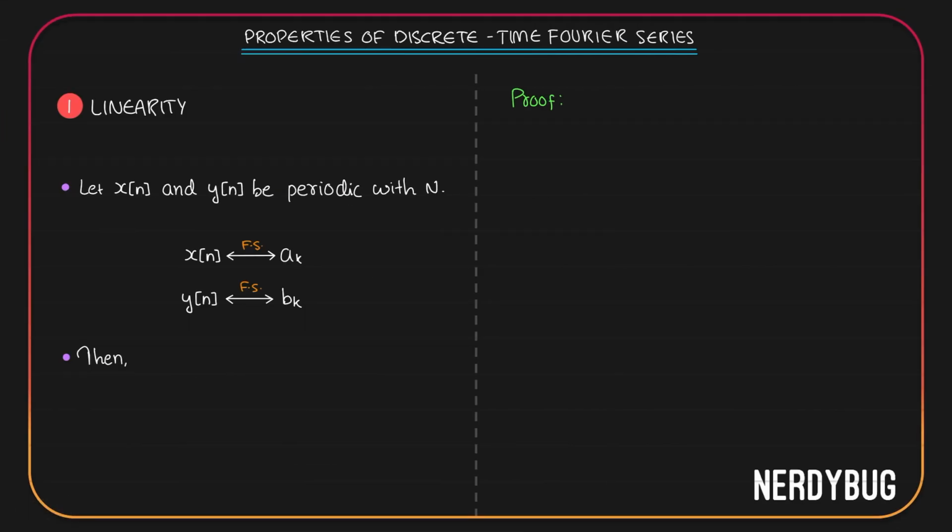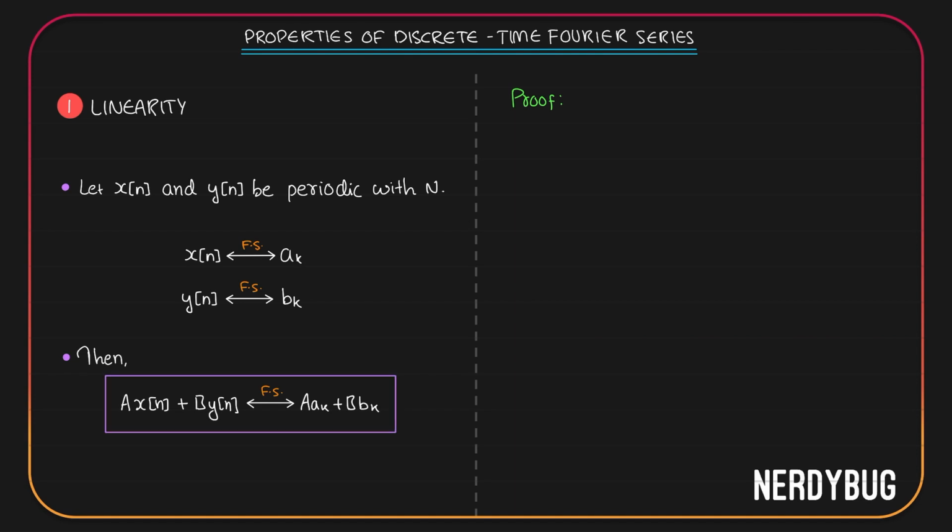According to this property, if x of n and y of n are periodic with the period N, and the Fourier series coefficients of x of n are a_k, Fourier series coefficients of y of n are b_k, then the Fourier series coefficients of a x of n plus b y of n is going to be a a_k plus b b_k. Let us try to prove this.